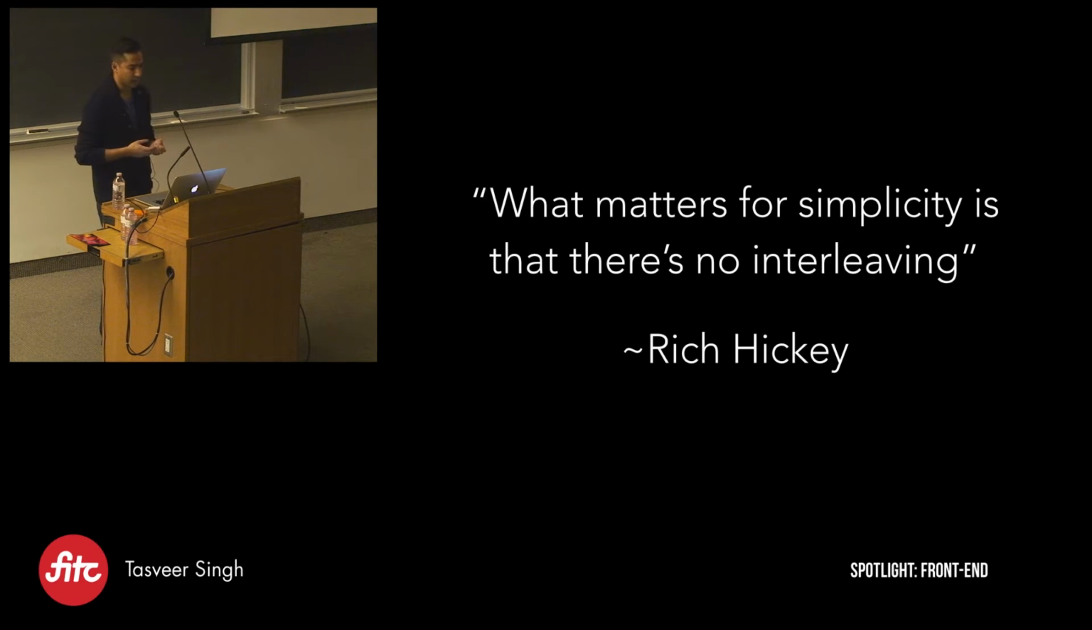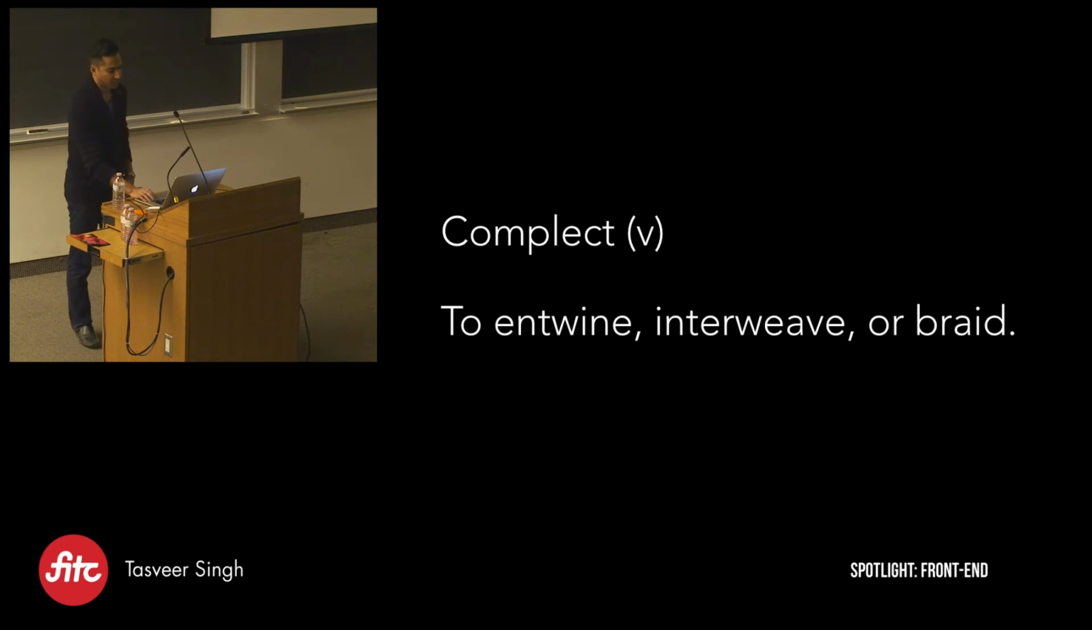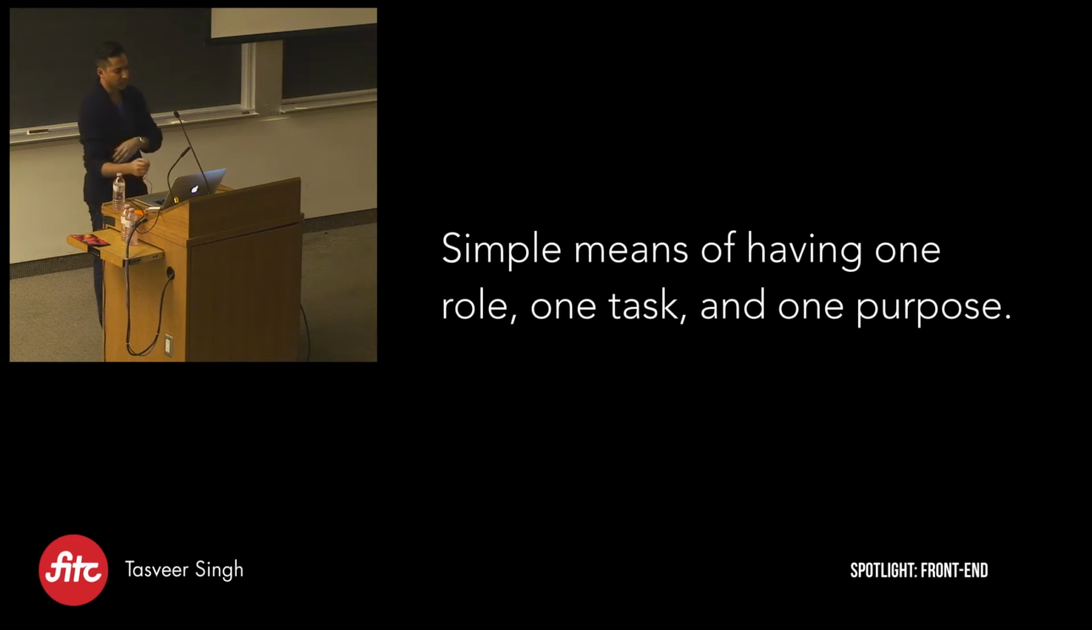And he has said in that talk that what matters for simplicity is that there's no interleaving. In fact, the word complex itself comes from the word complect, which means to entwine, interweave, or braid. So this interweaving of components is what's creating this complexity at higher scale. As we add more functionality, things get wired and mismatched, and that's what creates more complexity. He also goes on to say that simple means having one role, one task, one purpose. So how do we achieve that on the front end?